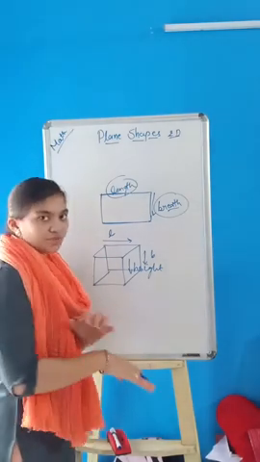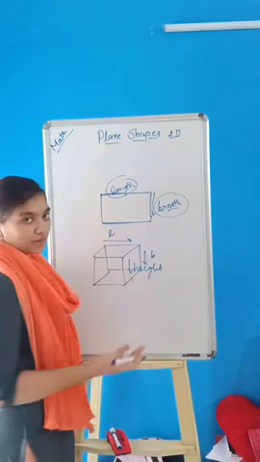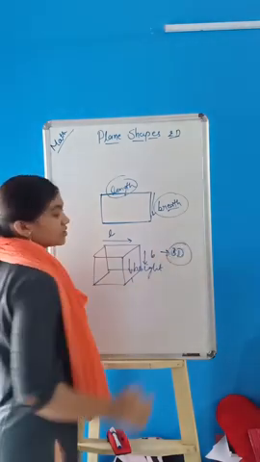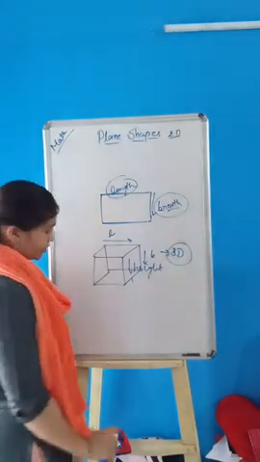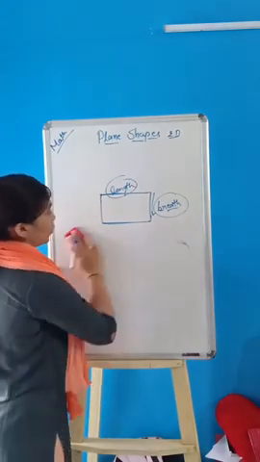Breadth means the depth. It has depth, it has height and it also has length. That's why it is called 3D, meaning 3-dimensional objects. So let's learn the plane shapes one by one.